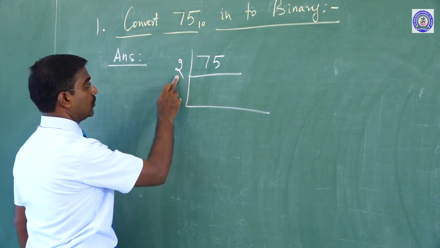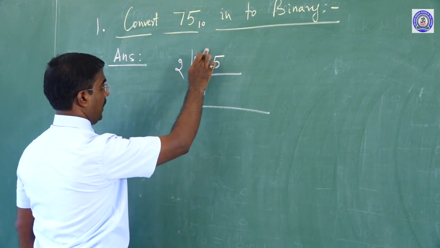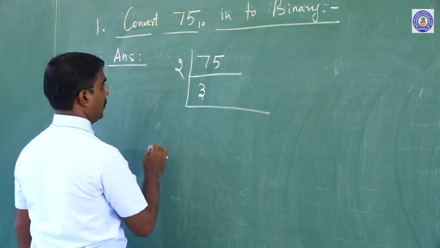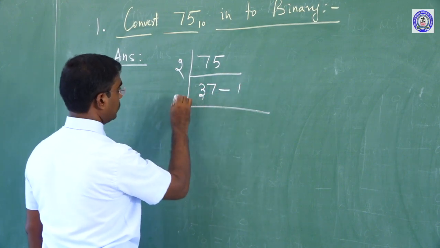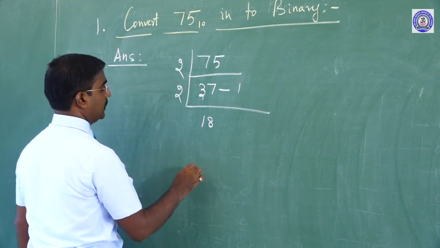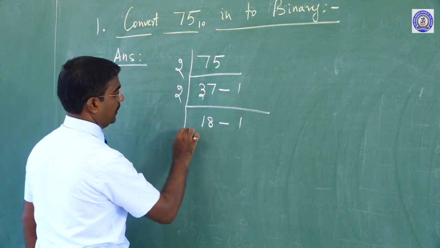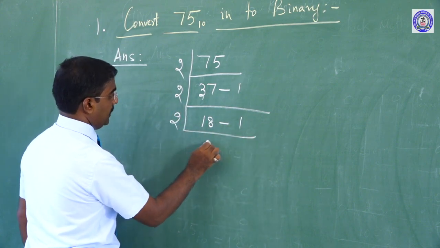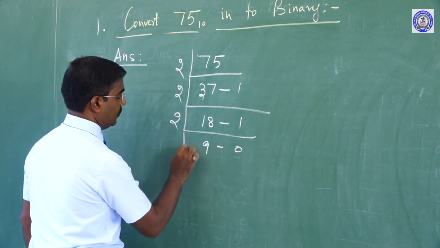Listen clearly. 2 3s are 6, but here 1 is remaining. That's why 15. Okay. So 2 7s are 14, remaining 1. Here 2 18s are 36, remaining is 1. Here also 2 9s are 18, remaining is 0.